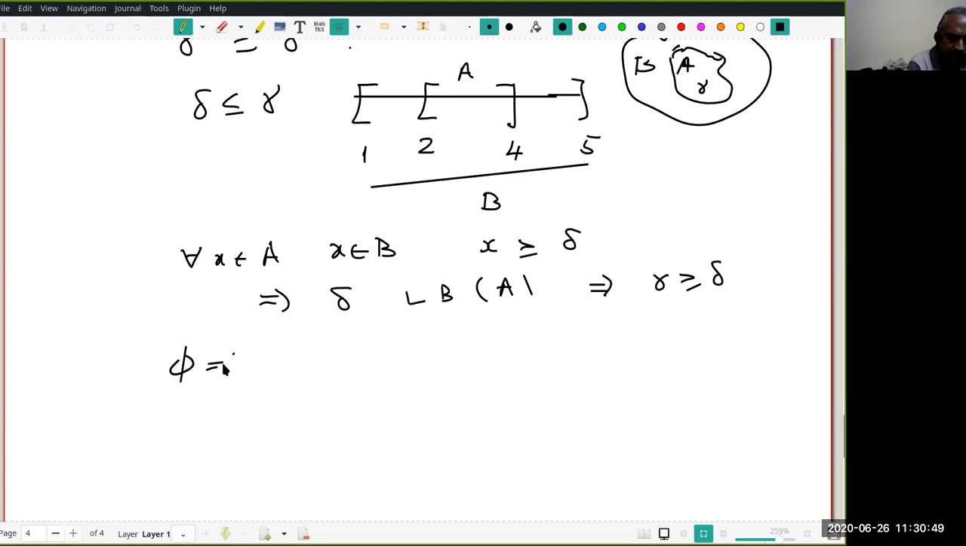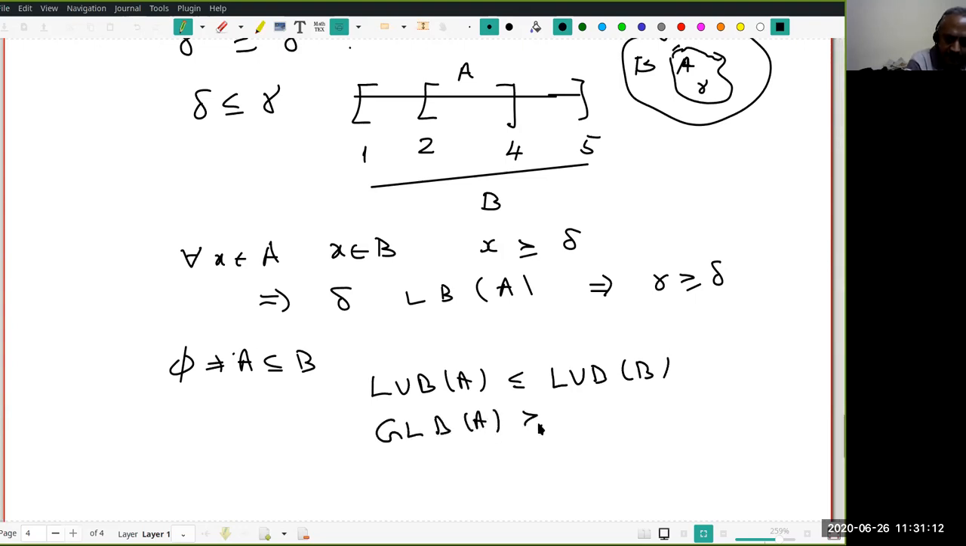So A is a non-empty subset of B. Then if alpha is the LUB, now let's not worry about alpha beta now. What we want to say is the following: LUB of A is less than or equal to LUB of B, and GLB of A is greater than or equal to GLB of B. This is all we have proved.